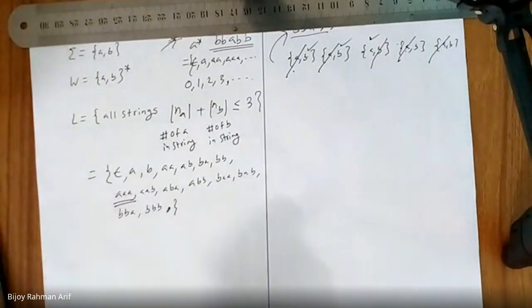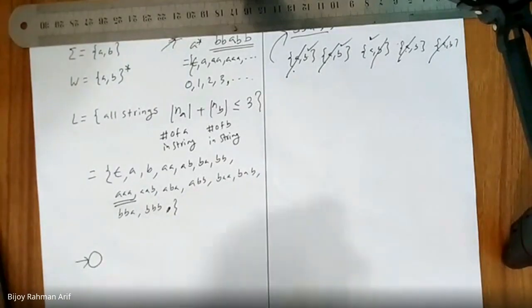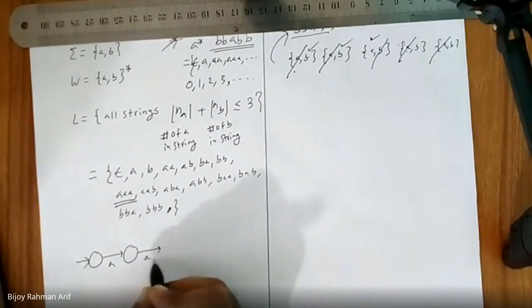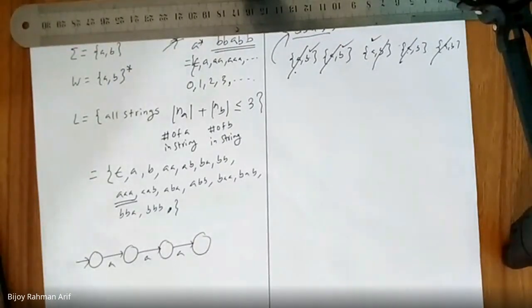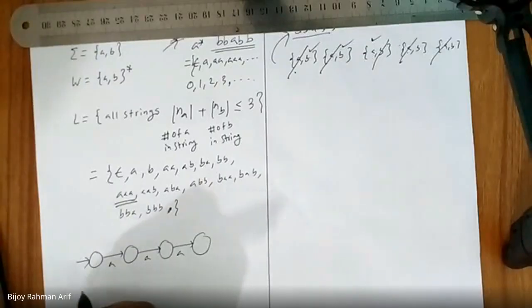So how can you implement AAA? Starting from here, seeing A, why should I go here? Seeing another A, why should I go here? Seeing another A, why should I go here? What is this string generating? What is this state?